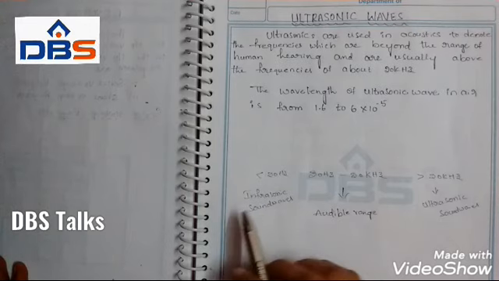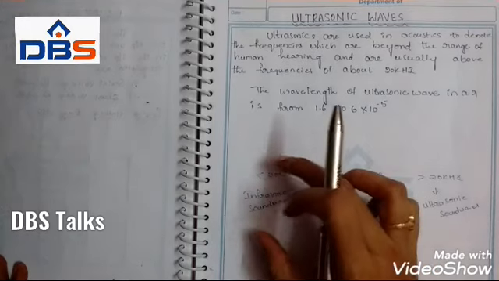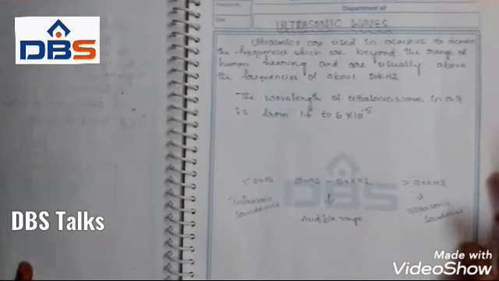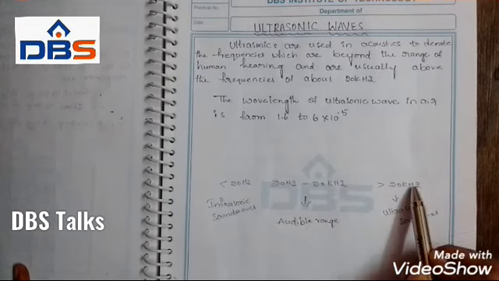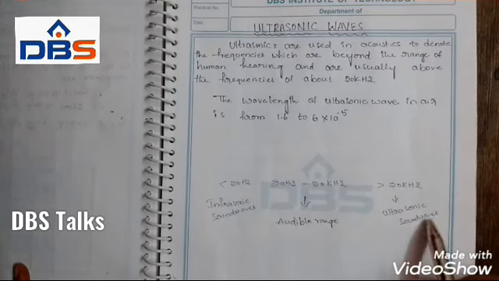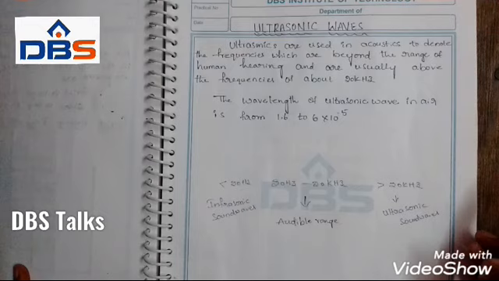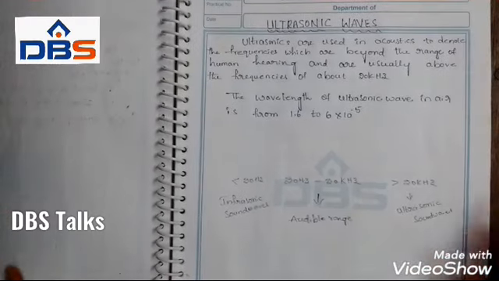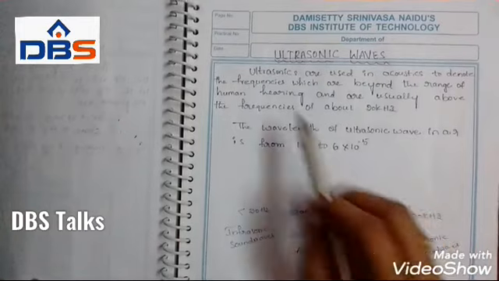Only a few animals, like the giraffe and elephant, can listen to this low range of sounds. The frequencies greater than 20 kHz are called ultrasonic sound waves, and we cannot hear these ultrasonic sound waves either. Only a few animals can hear them: dogs, bats and dolphins. So this is about the ultrasonic waves.